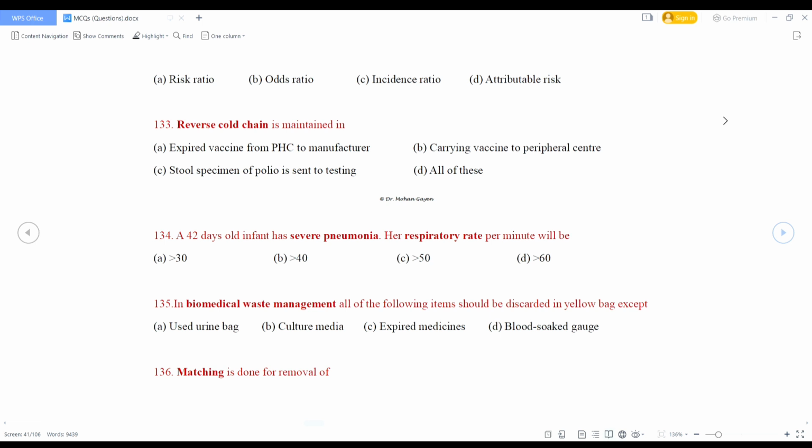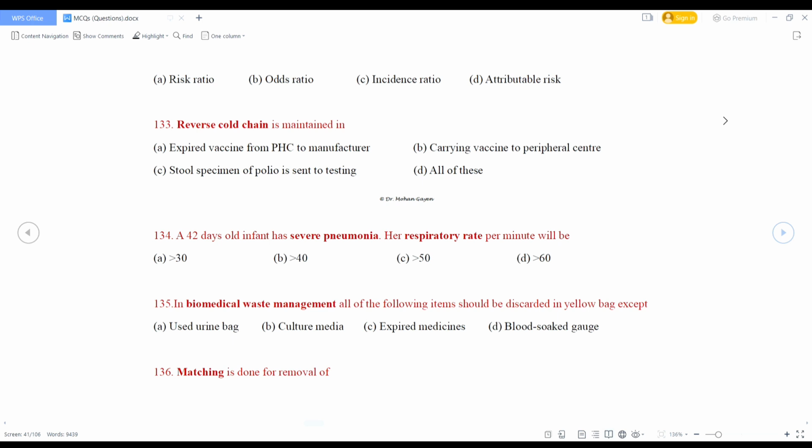A 42 days old infant has severe pneumonia. Her respiratory rate per minute will be more than 30, more than 40, more than 50, more than 60. We all know that below 2 months of age, the cutoff of respiratory rate to classify it as fast breathing is more than 60. So right option is option D, because the child is below 2 months of age.